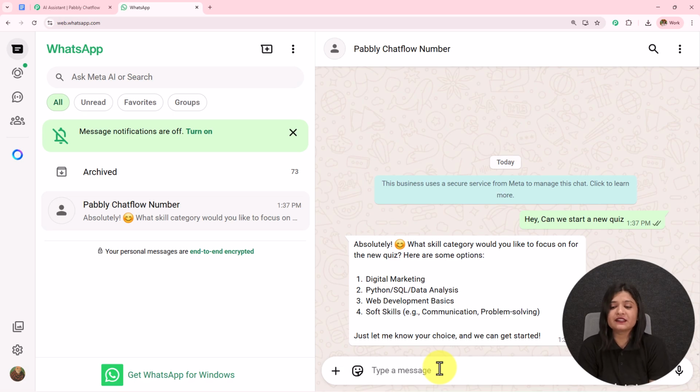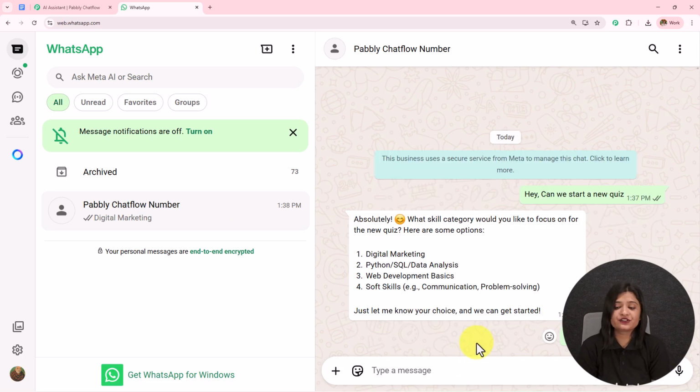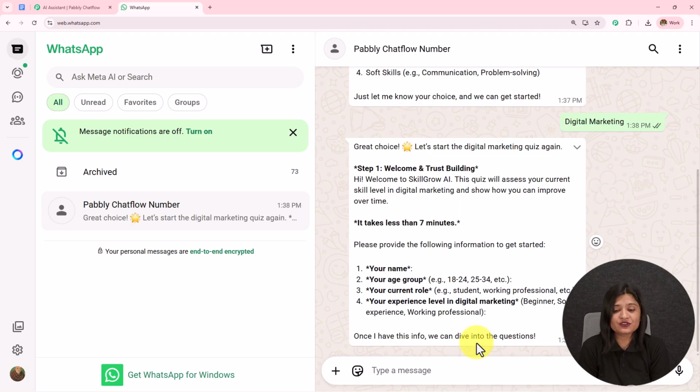Absolutely, what skill category would you like to focus on for the new quiz? Here are some options: digital marketing, Python, web development basics, soft skills. Just let me know your choice and we can get started. So let's suppose I want to go with digital marketing. I have sent this message. Now based on this category only, I will be asked a few questions for the quiz.